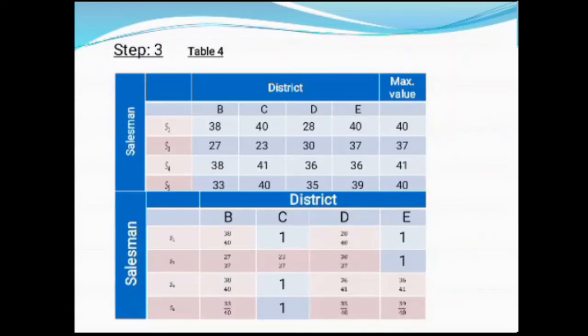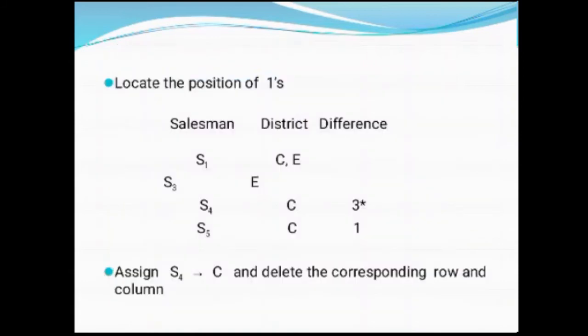The procedure that we are doing is repeated again. Find the maximum, write it aside, divide by that, we will be getting 1. Locate the position. Here I am allocating for C. Find the difference between maximum and next maximum, write it aside. In this the maximum is 3. So S4 is allocated to C.